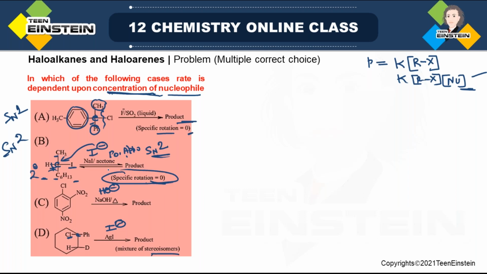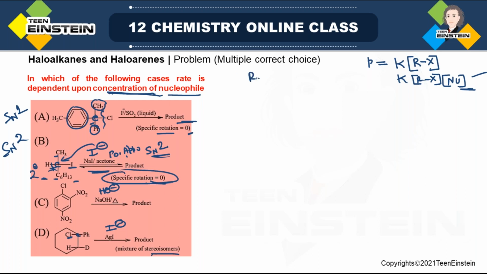And also one thing, in options A, C, D, there is a single-headed arrow. But see, here we have an equilibrium sign. And when there is an equilibrium sign, according to Le Chatelier's principle, if you are increasing the concentration of nucleophile, then what will happen?